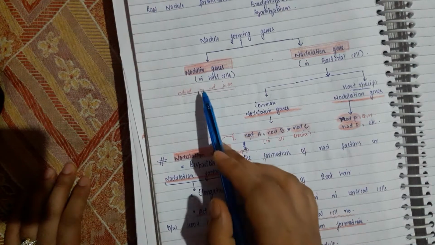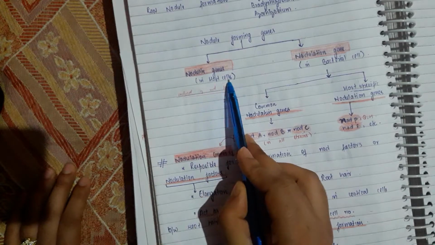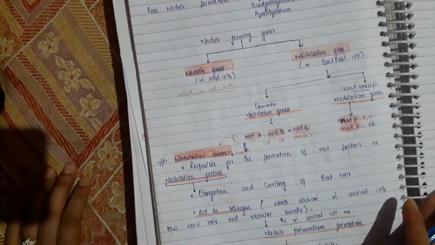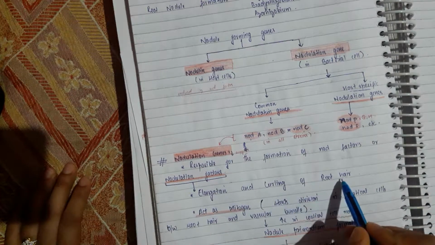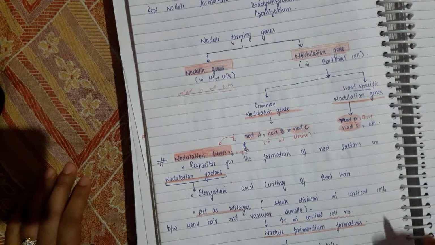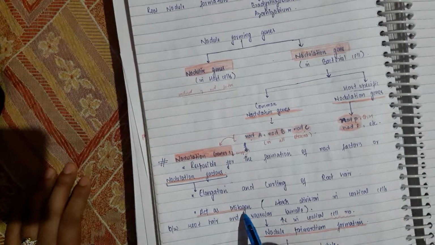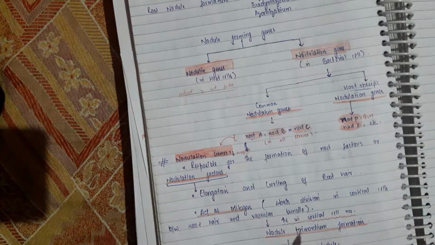These nod factors induce the nodulin genes in the host cells, and they cause the elongation and curling of the root hair. When they get entry into the cortical cells, they act as mitogens and cause division in these cortical cells. As a result, the cortical cell number increases very much.